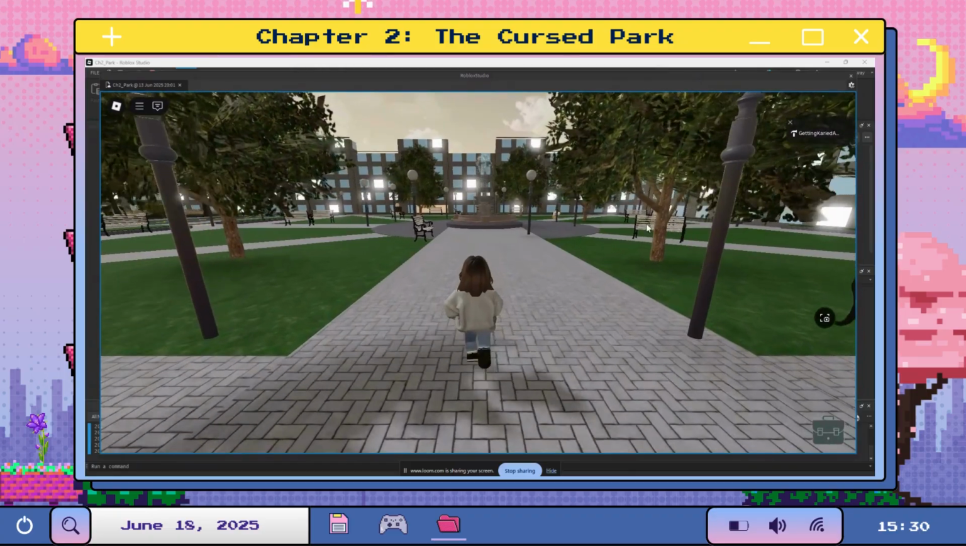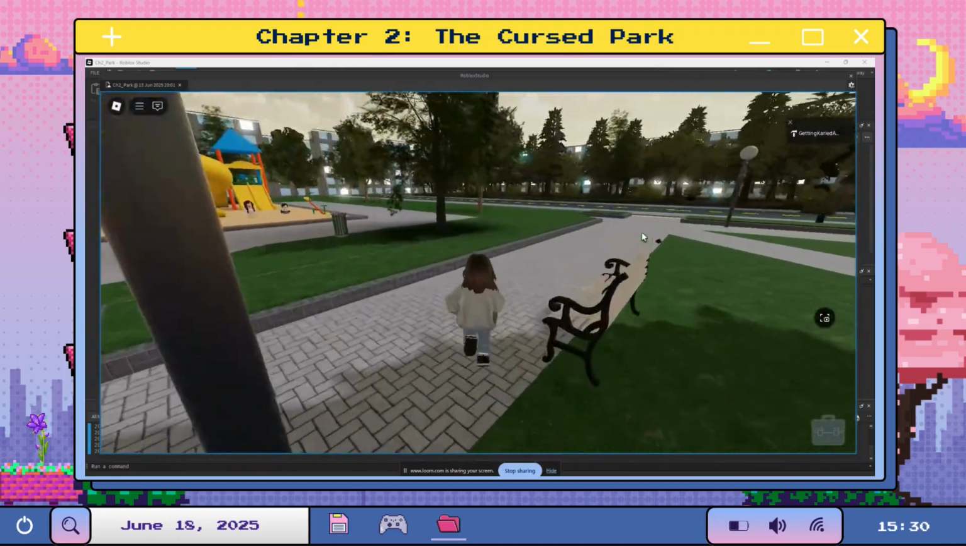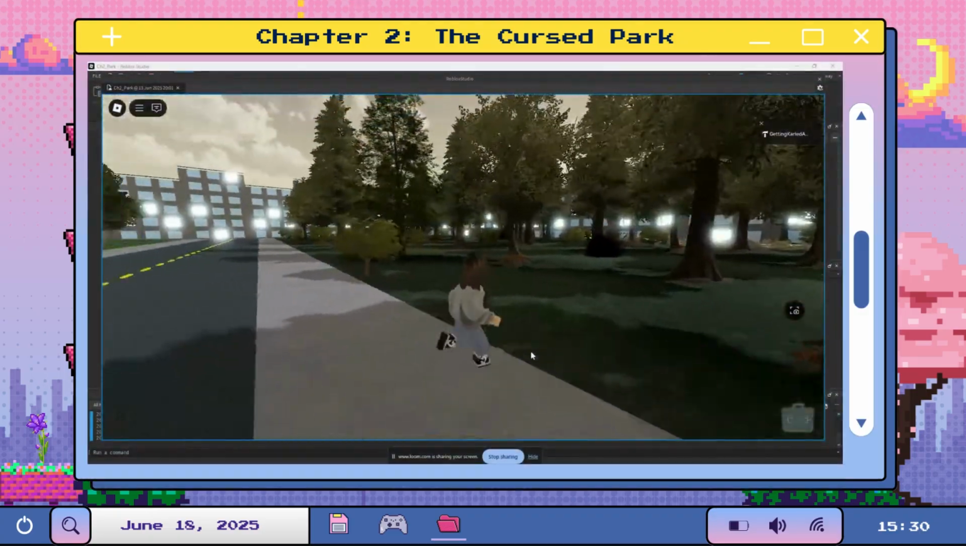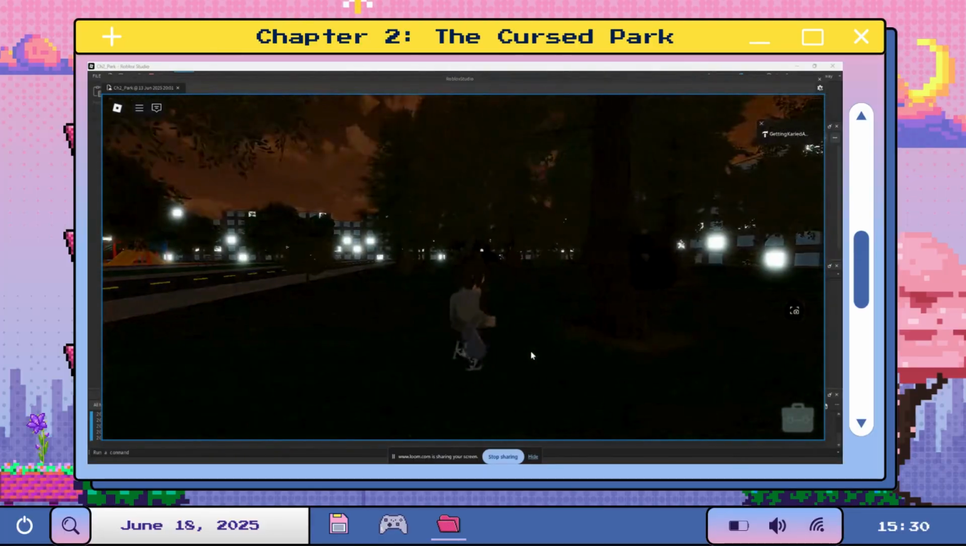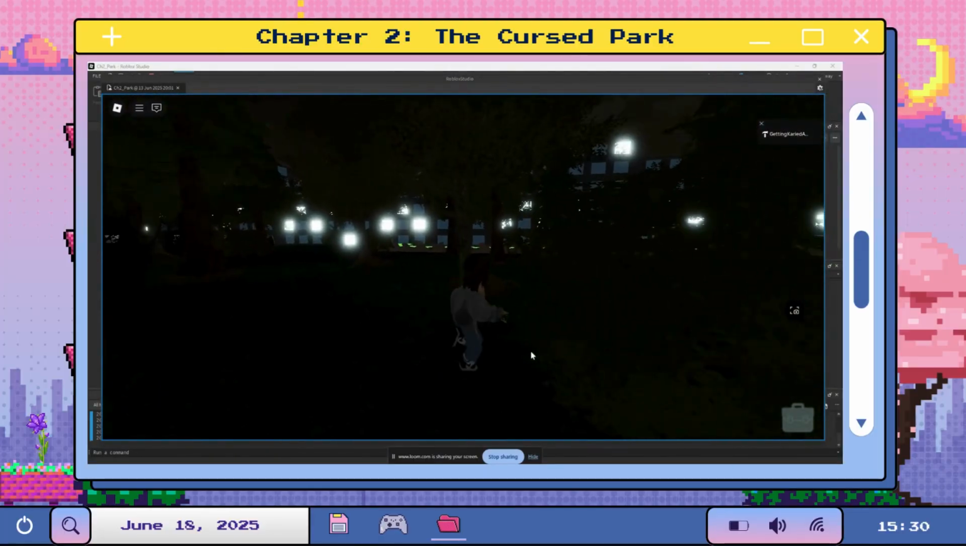Chapter 2 is set in a city park that slowly becomes less cursed and creepy. Players interact with the environment, planting magical seeds, putting out haunted flames to break the curse and restore the area.